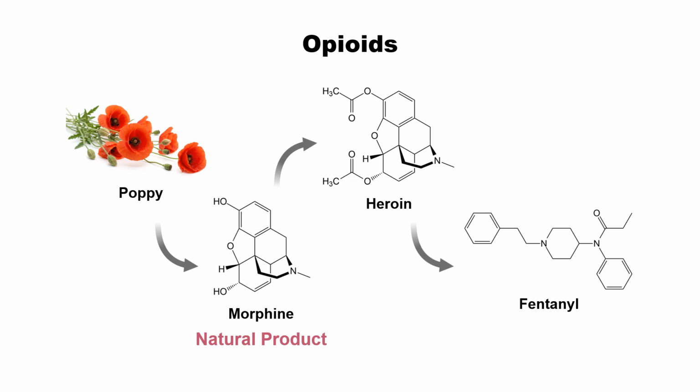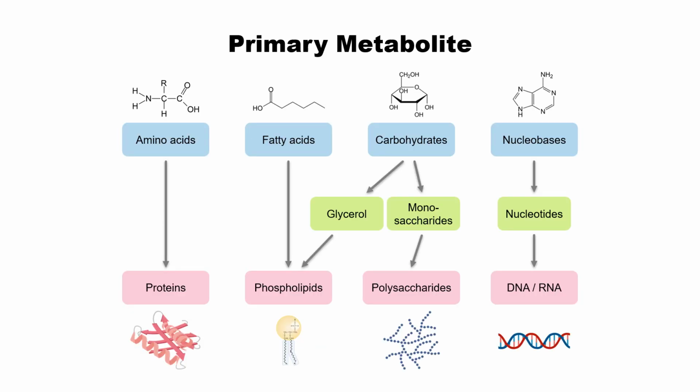A natural product is considered a kind of metabolite, and a metabolite is an intermediate or end product of metabolism. Metabolites can be classified as primary and secondary. Primary metabolites are the most important basic biological molecules: amino acids, which are the components of proteins, and fatty acids, carbohydrates, and nucleotides. These molecules are essential to maintain our biological functions. So these are primary metabolites. Without any of these components, we cannot live. We can die right away.